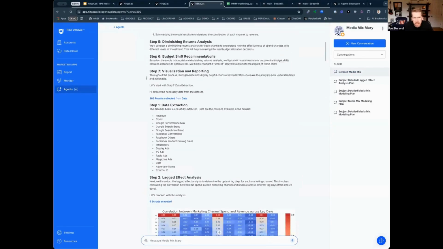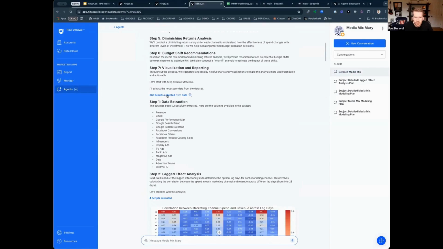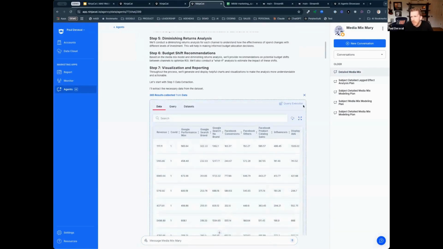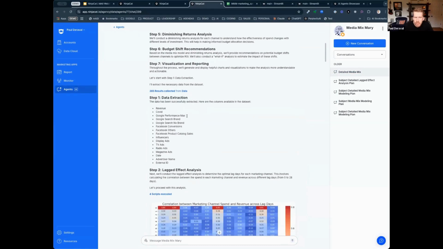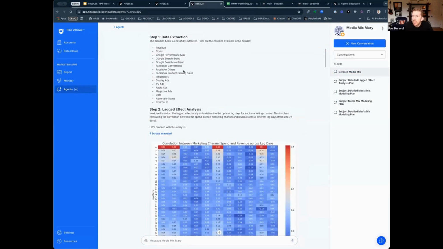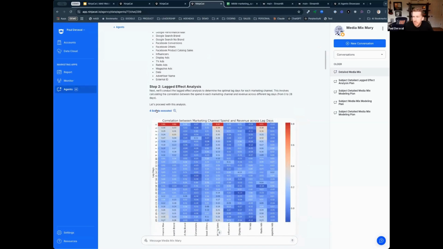So it came up with a plan, and then Mary needs to start acting on that plan. So the first tool she calls is that query executor that goes into the NinjaCat data cloud, finds the data sets, writes the query to get the raw data to be injected into the next step of this flow here, which is the lagged effect analysis. Now, at that point, it's calling in the next tool, which is the code interpreter / Python tool.